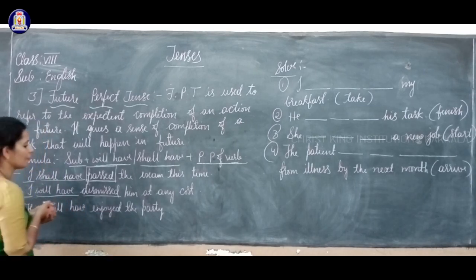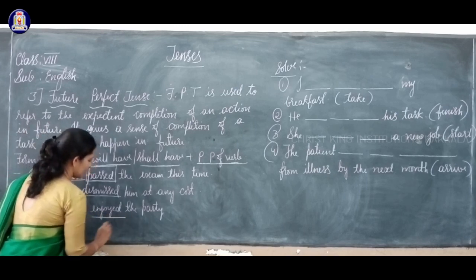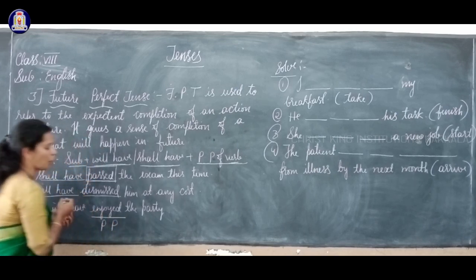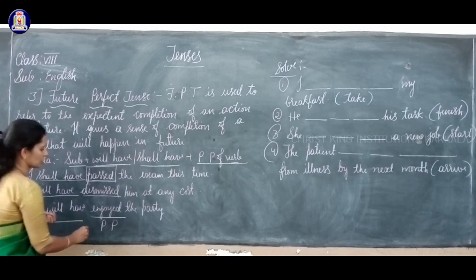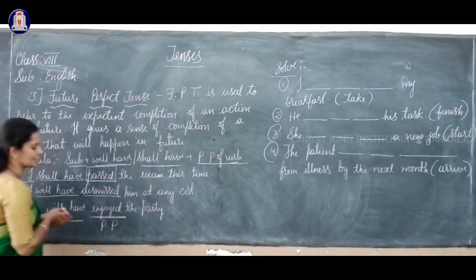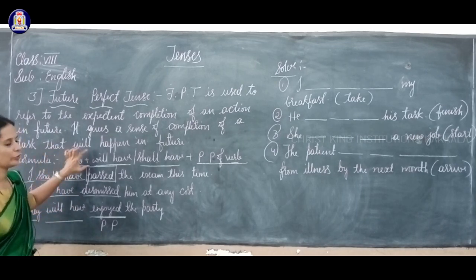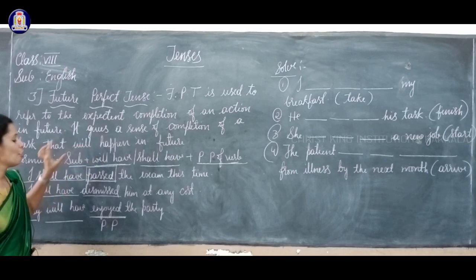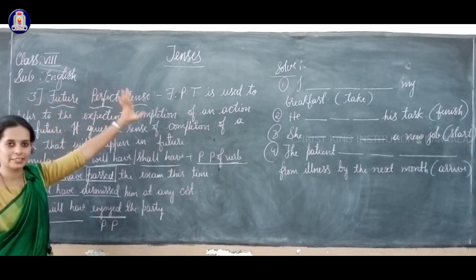And they will have enjoyed the party. Here enjoyed is the past participle form of the verb. They is the subject we have used, and here enjoyed is the past participle of the verb. So like this we can use this formula to frame sentences under future perfect tense.